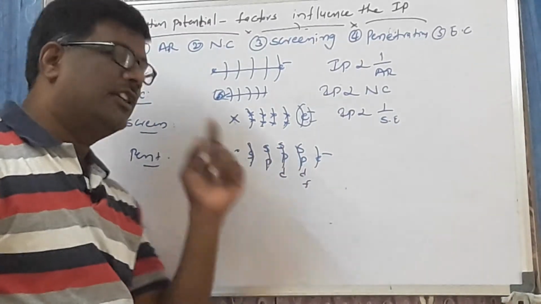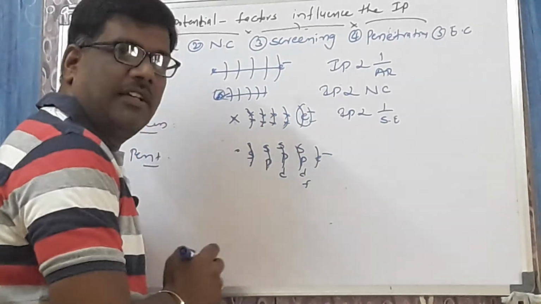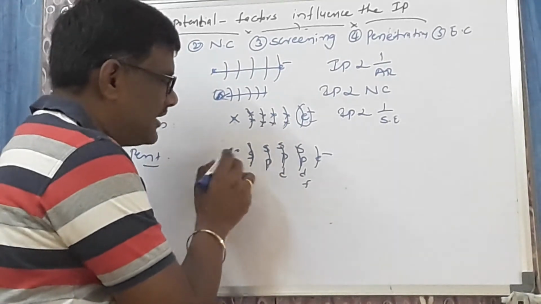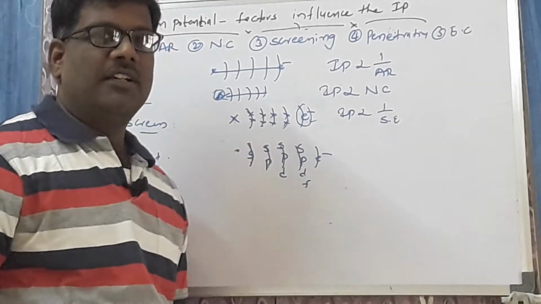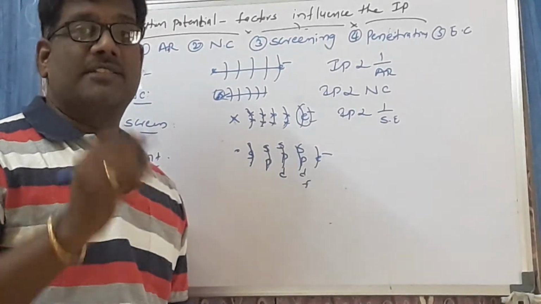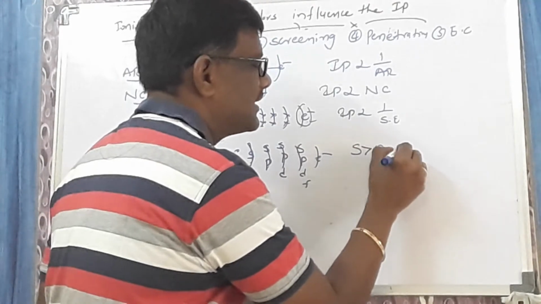Which orbital is nearer to the nucleus? S orbital is nearer to the nucleus than the P orbital. P orbital is nearer to the nucleus than the D orbital. D orbital is nearer to the nucleus than the F orbital. So, this is called the penetrating. The order of penetrating power is given as S is greater than P, P is greater than D, D is greater than F.